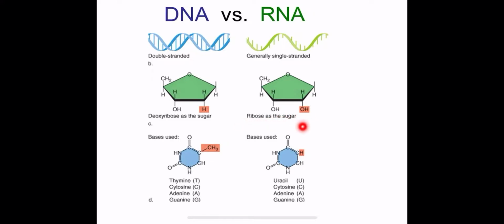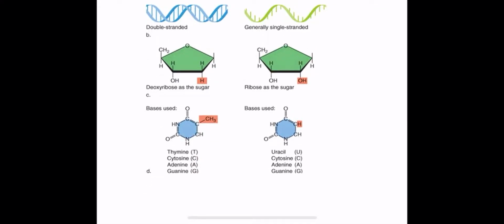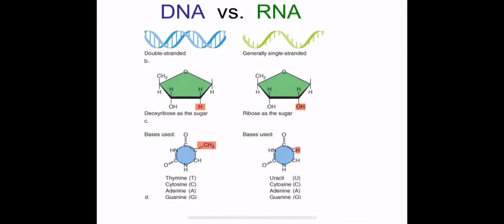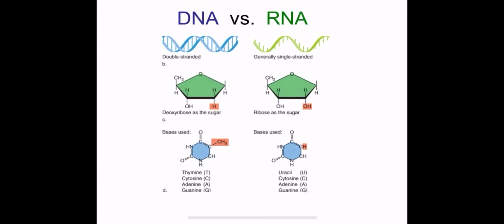Ribose sugar. The 4 bases in DNA, T, C, A, G. The 4 bases in RNA, U, uracil instead of thymine. Uracil, cytosine, adenine, guanine. This is regarding the difference between RNA and DNA.